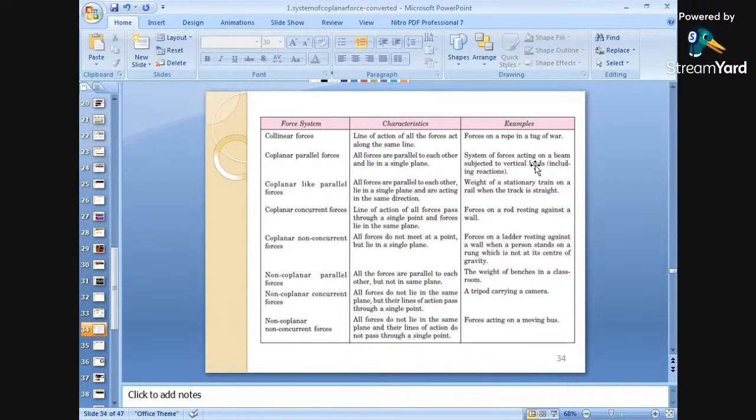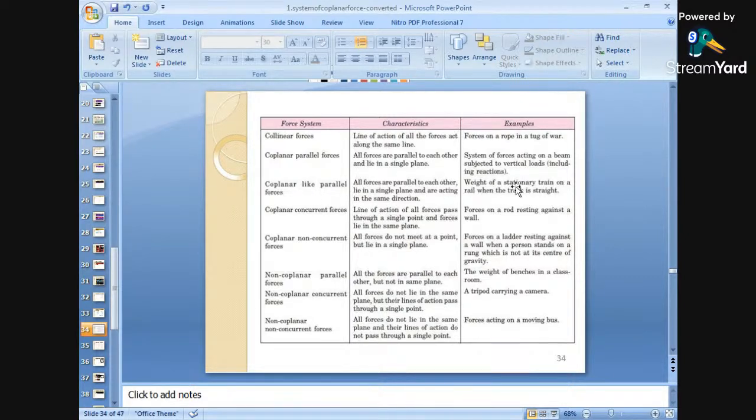The example is the system of forces acting on a beam subjected to a vertical load. When different forces act on a simple beam, like a concrete beam, they are parallel to each other. Okay. Coplanar parallel forces: all forces are parallel to each other, lie in a single plane and act in the same direction, with the same intensity.